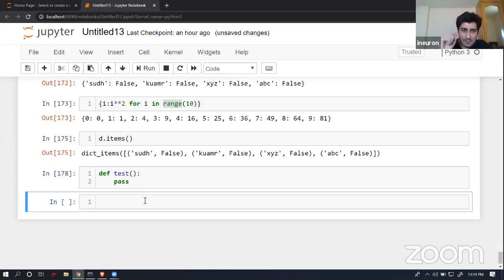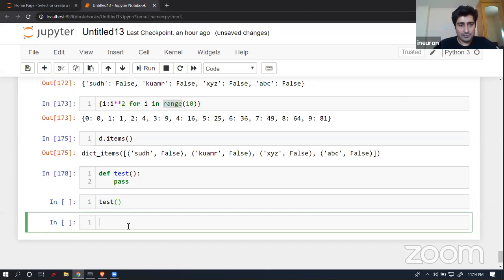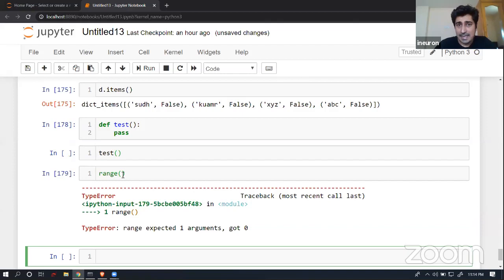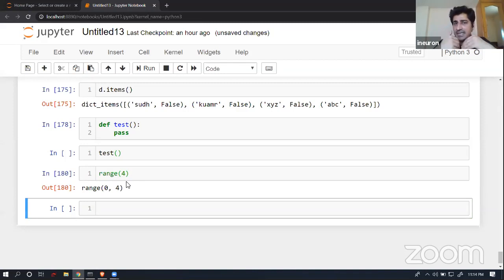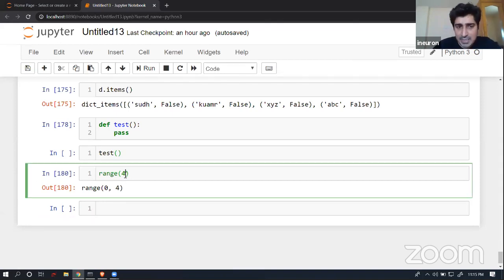That's completely fine. Now if I'm going to call a function, like I was trying to call range, someone has written the range function for me. Here you will find that if I'm not providing any argument, it gives me an error. If I provide 1, 2 or 3 arguments, it works fine. Someone has written this range function in such a way that you can give 1 argument, or 2 arguments, or 3 arguments. It will work, and accordingly it will generate a data set, meaning it will return something to you.